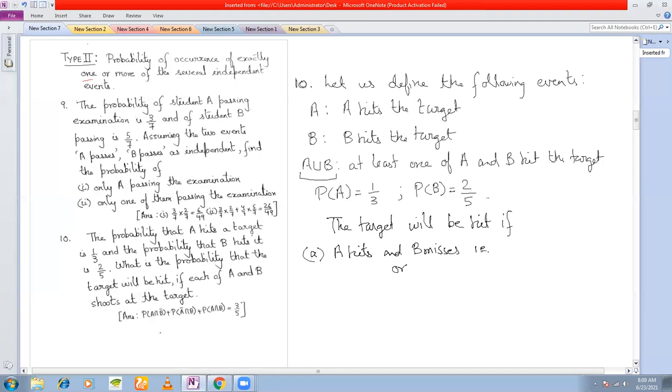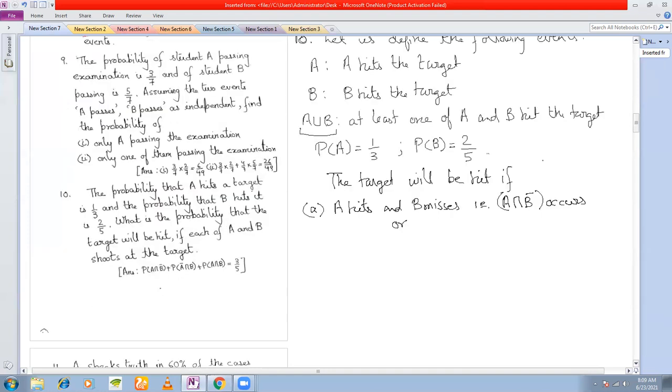What is the corresponding event? A intersection B complement occurs, right? In the following mutually exclusive ways.